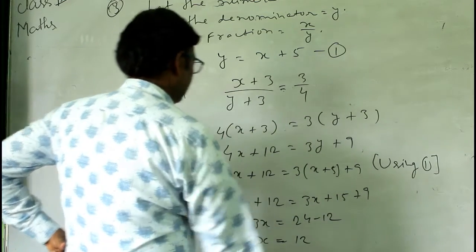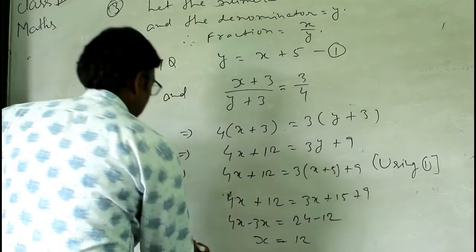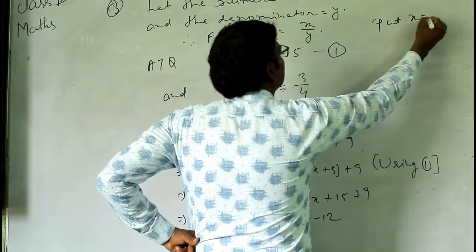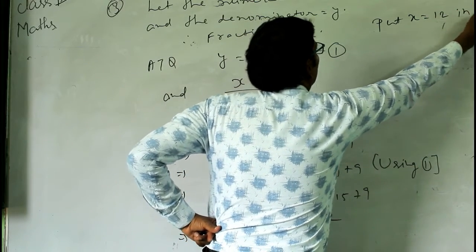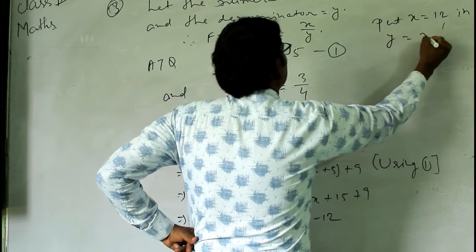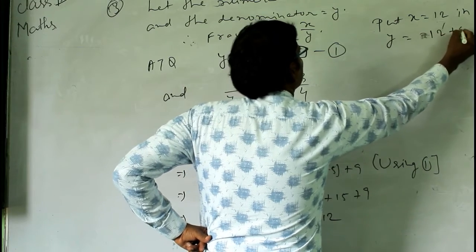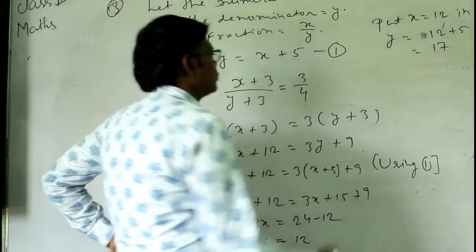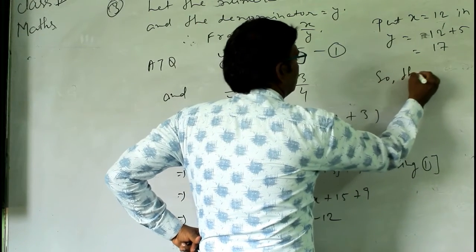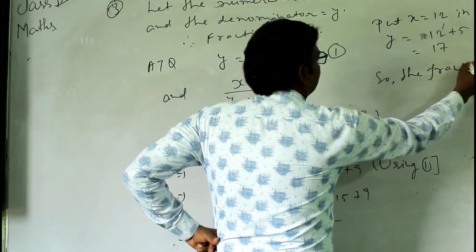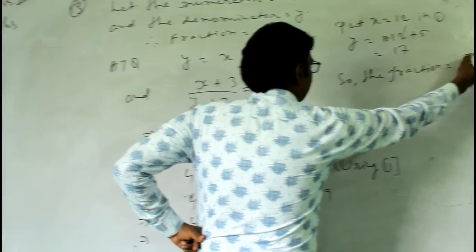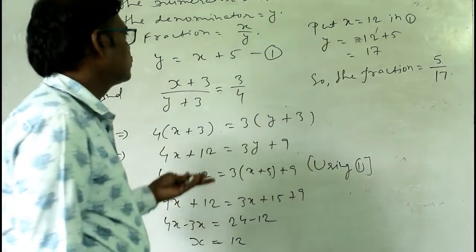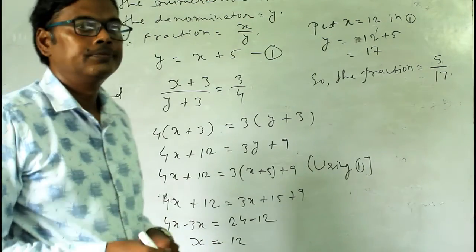So here we have got x equal to 12, then find y. Put x equal to 12 in equation 1. Then you will get y equal to 12 plus 5 equal to 17. So the fraction is equal to 12 by 17. So this is the answer of this question number 3.